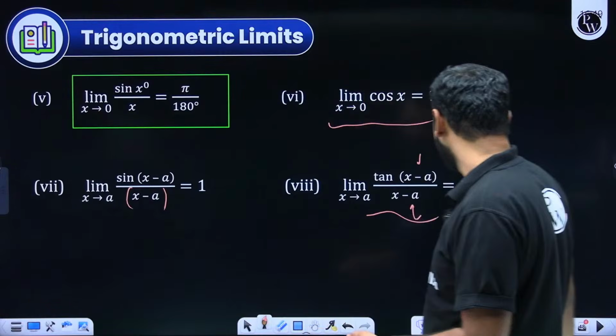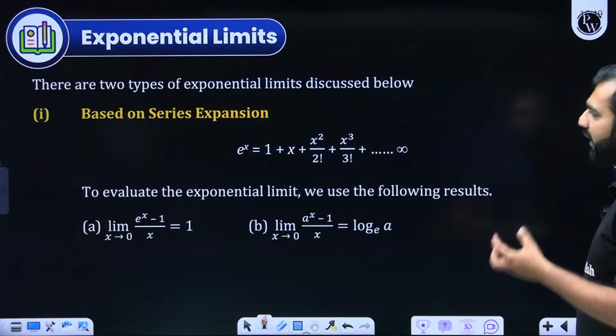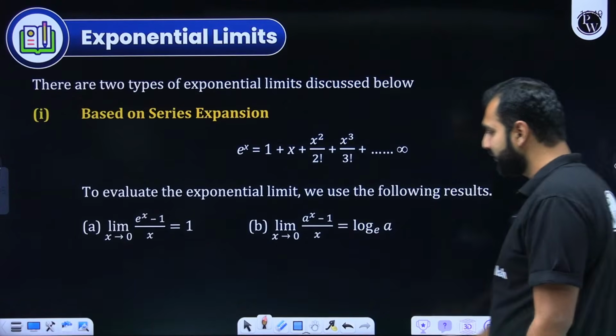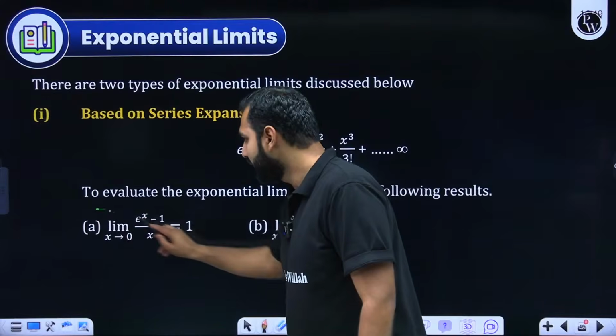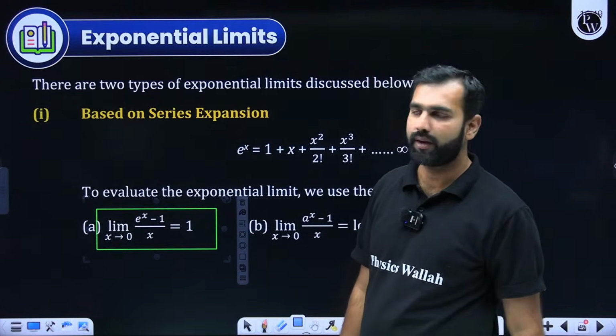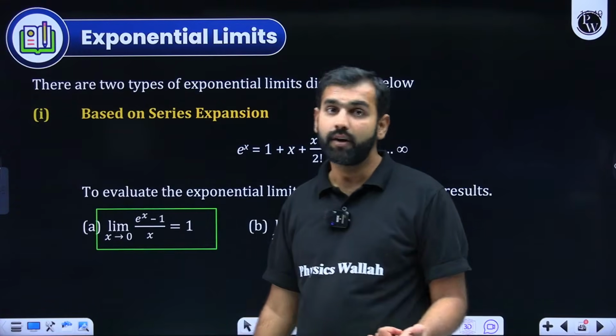Okay, coming back to the discussion we are having, based on series expansions, I hope you know e to the power x, which we have just learned, and based on that, there are some more conclusions. E to the power x minus 1 upon x, where x is approaching 0, always results in 1. If you forget this, you can apply L'Hopital rule as well.